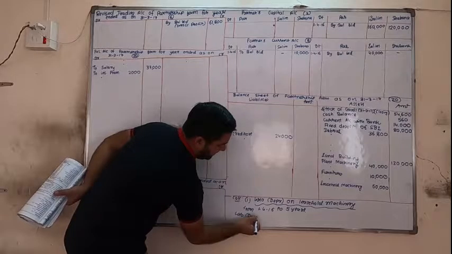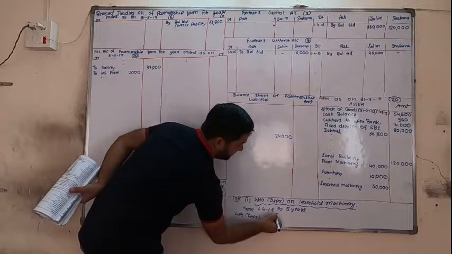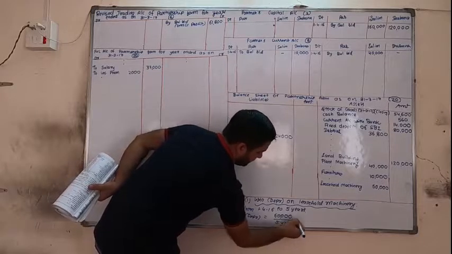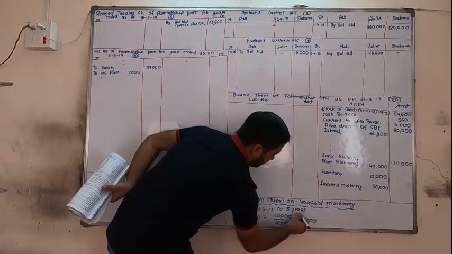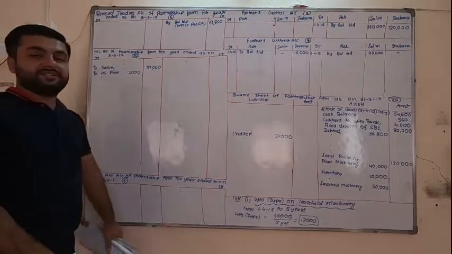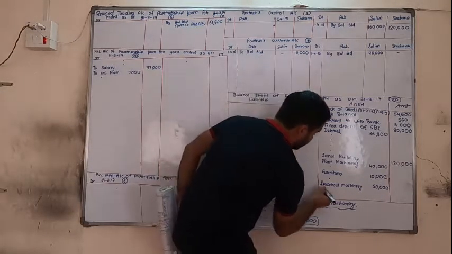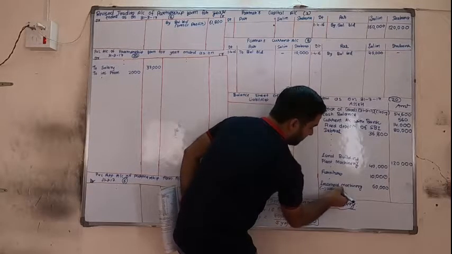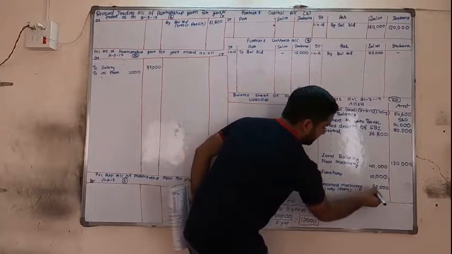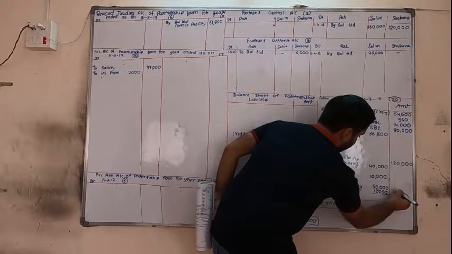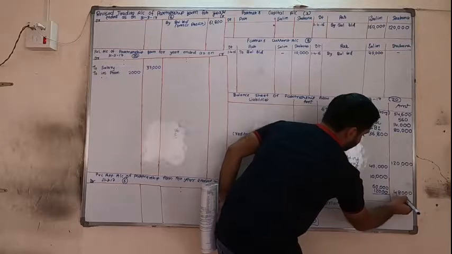Written off, in bracket depreciation, is equal to 60,000 divided by 5 years, which is 12,000. So the depreciation is 12,000. Subtracting from here, minus written off, W/O depreciation 12,000, in the outer column 48,000.